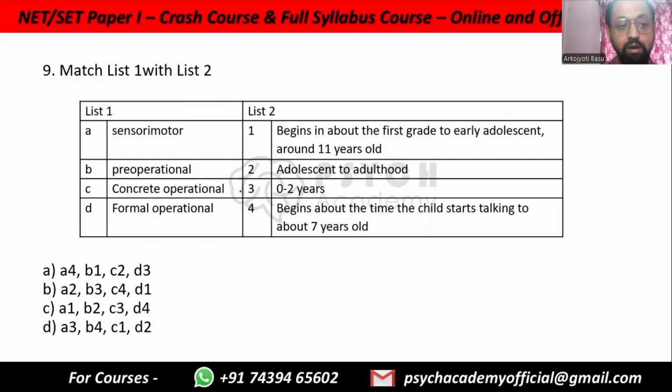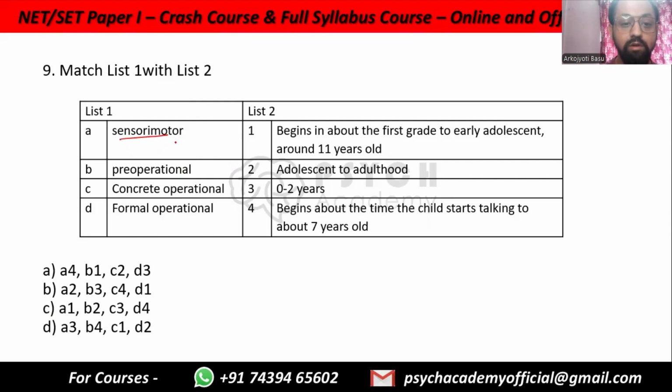Match the lists: sensory motor, pre-operational, concrete operational, formal operational. And then we have all the age ranges. Begins about the first grade, adolescent to adulthood, 0 to 2 years. Begins about the time the child starts talking to 7 years old. We just discussed these 4 stages and their associated age ranges. So I hope that will help all of you.